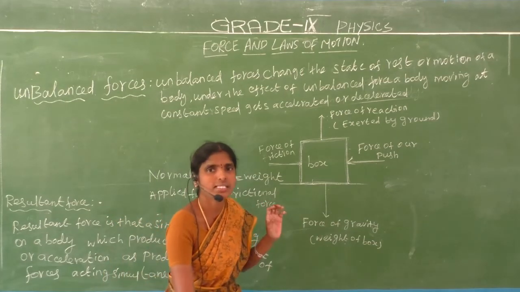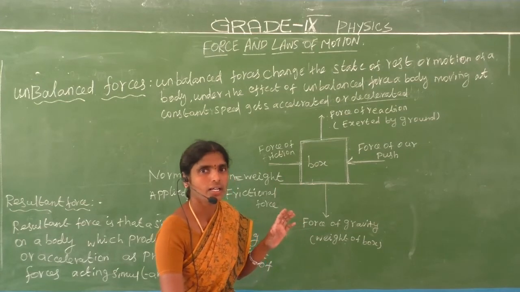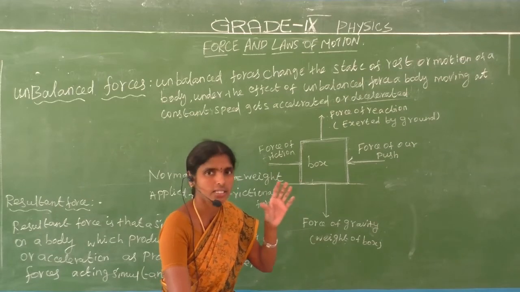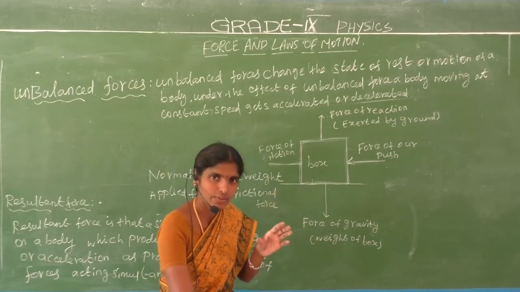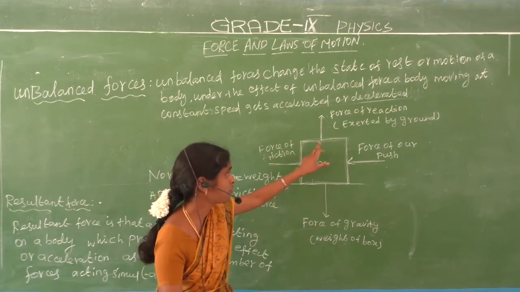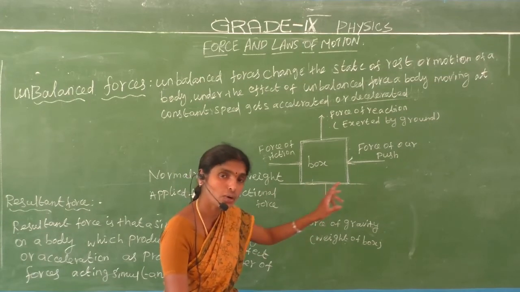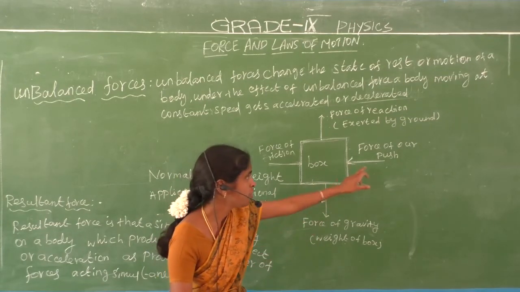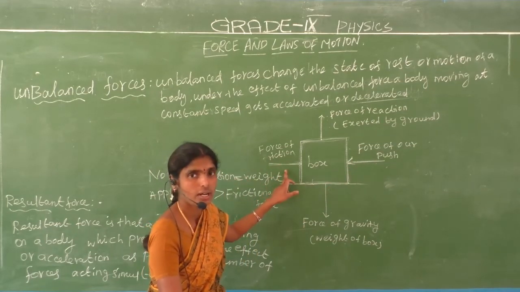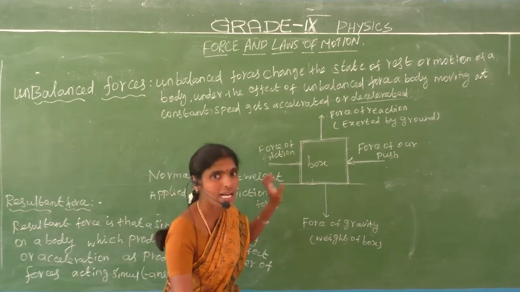Let us consider a stationary object, that is, at rest. The normal force, the force of reaction, is equal to weight, and the applied force is equal to the frictional force. So this is the balanced force.